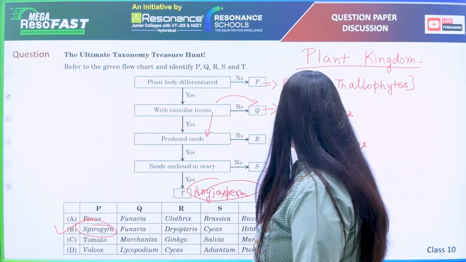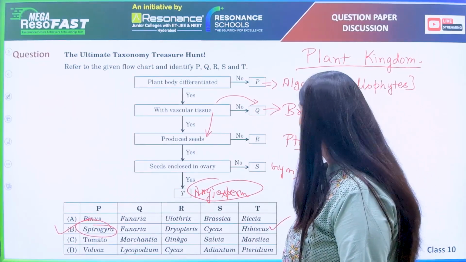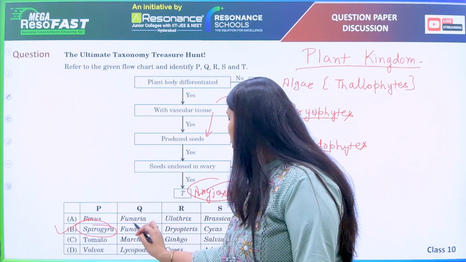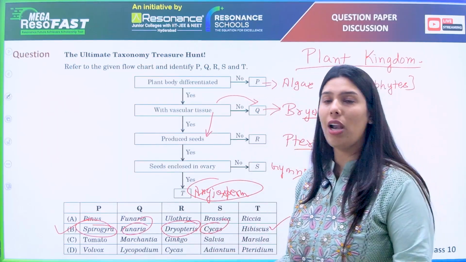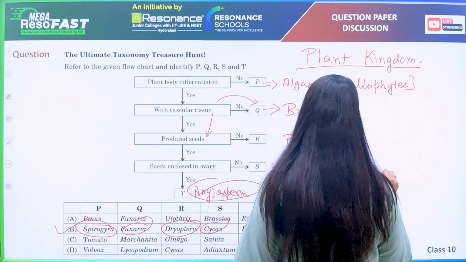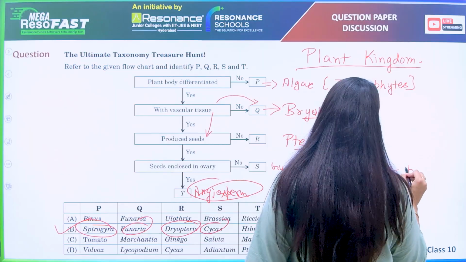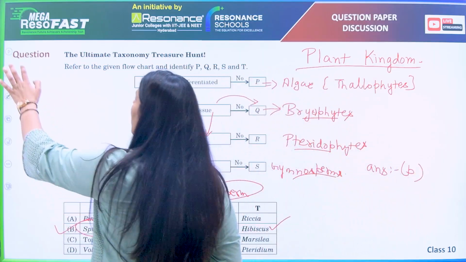Now the next one is what? Bryophyte, pteridophyte as well as gymnosperm: Funaria, Pteris and Cycas, okay? So these are all right. So here the correct answer is B, right?